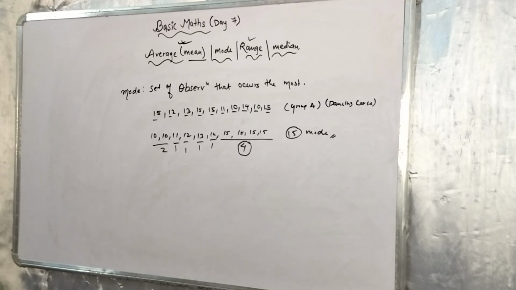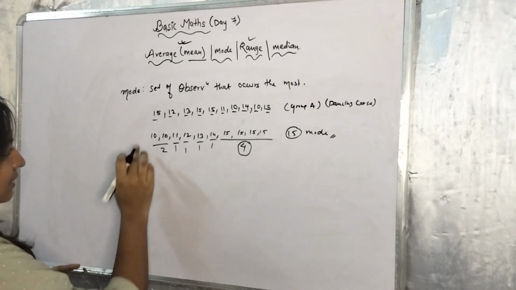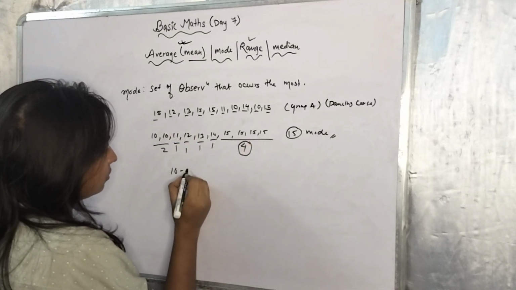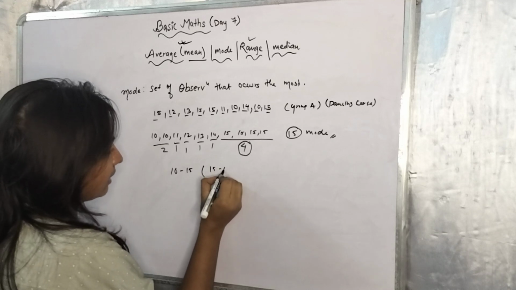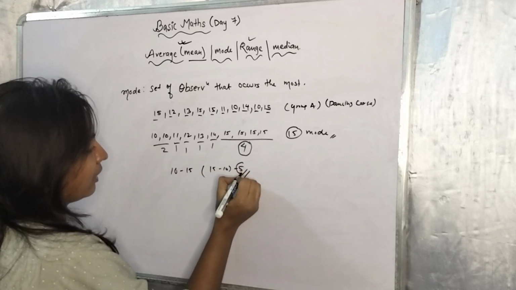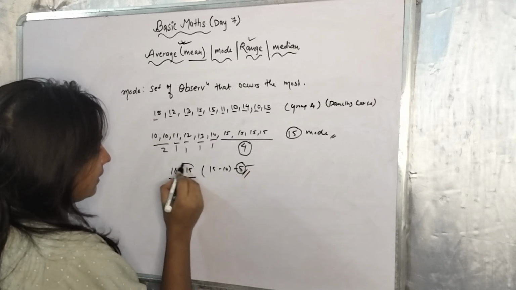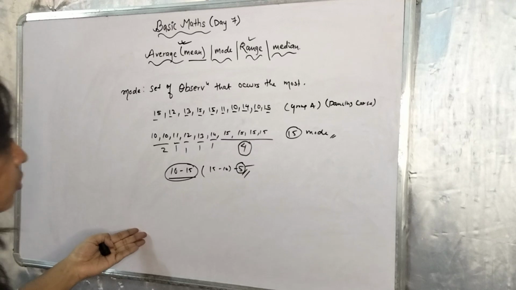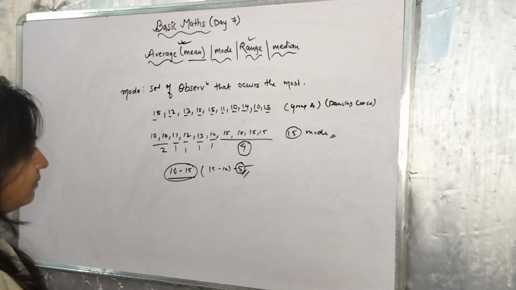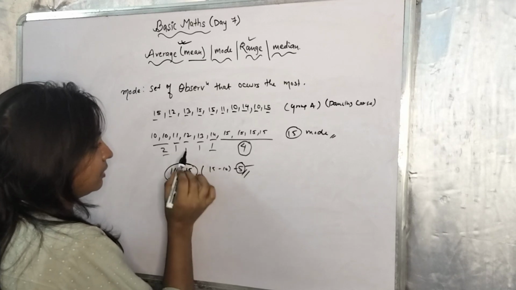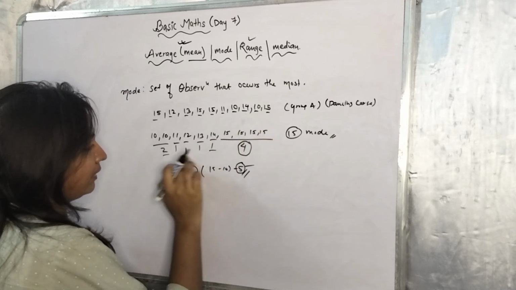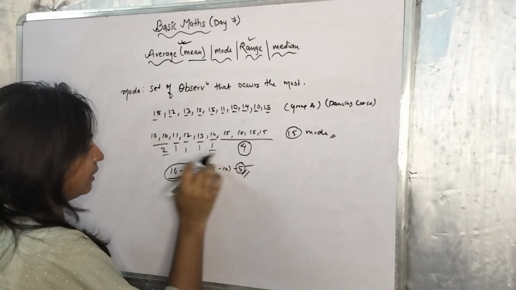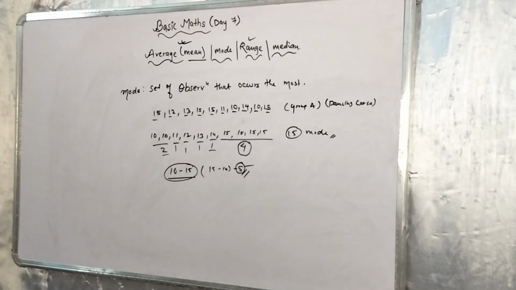And if you are told to take out the range from this, then you can easily tell that the range is between 10 to 15, and the difference is 15 minus 10, which is 5. So our range is 5. This is what we are told about mode. It can be more than one. If 15 was not there, then 10 would have been the mode. Fine. Now, moving forward to median.